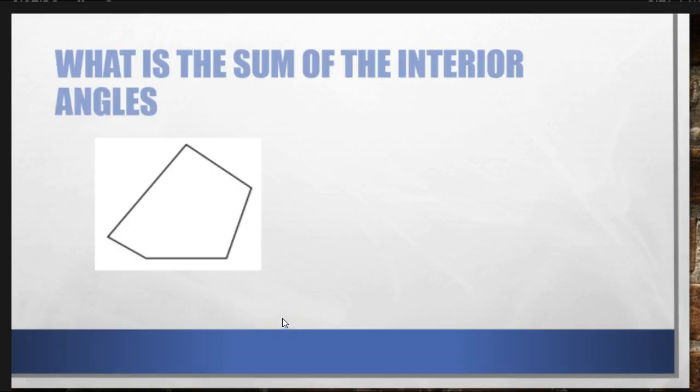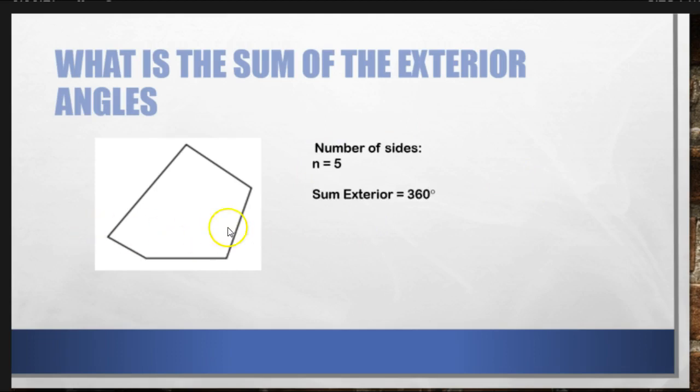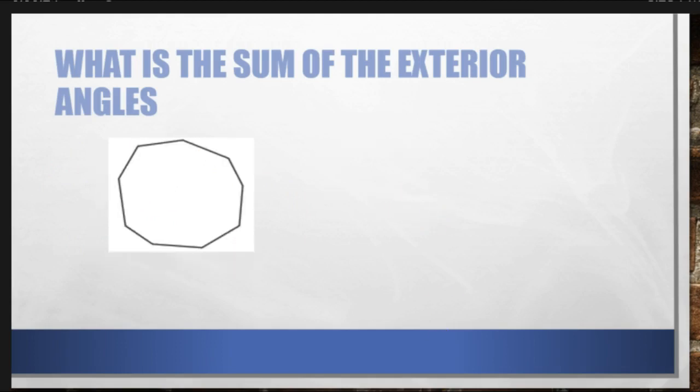So, just like we had with interior angles, we're going to do exterior angles. And in order to find the sum of the exterior angles, we say, well, how many sides does it have? It has 5. But we just said the sum of the exterior angles, no matter how many sides it has, is always 360. So if I gave you another shape like this one, and I asked, what's the sum of its exterior angles? And I told you this one had 9, the sum is still 360. Be sure to copy these in your notes.